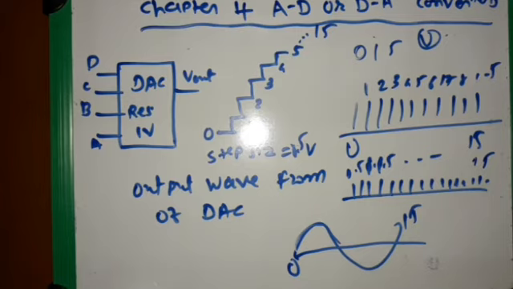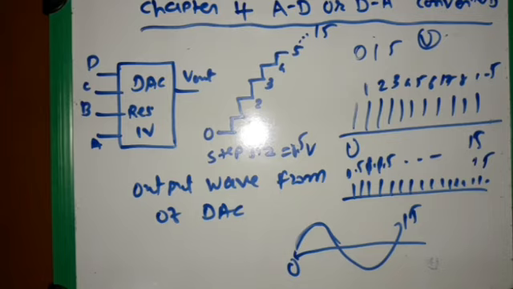So here we studied the basics of analog to digital and digital to analog conversion, and then we studied digital to analog conversion. In the next lecture we will study the different parameters of digital to analog conversion: resolution, accuracy, settling time, offset voltage and monotonicity.